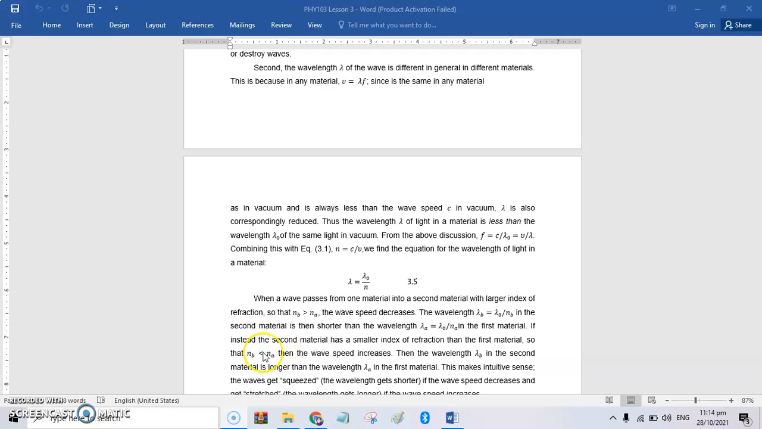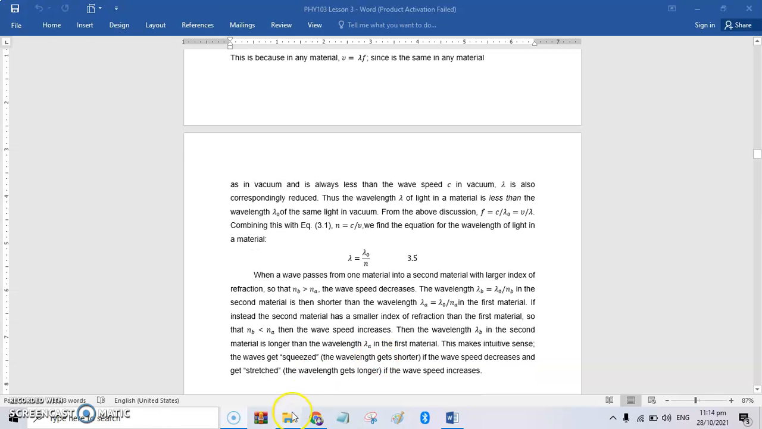Okay? So, if instead the second material has a smaller index of refraction than the first material, so that NB is less than NA, then the wave speed increases. The wavelength in the second material is now longer than the wavelength in the first material. This makes intuitive sense. The waves get squeezed. The wavelength gets shorter if the wave speed decreases and gets stretched, the wavelength gets longer, if the wave speed increases.